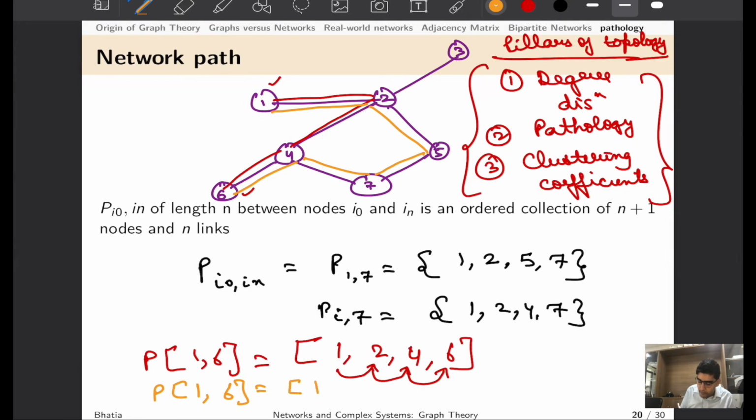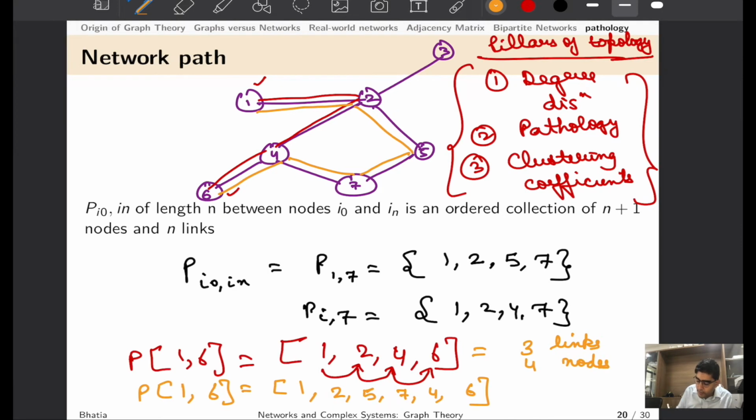So again, that would be another possibility for going from 1 to 6: 1 to 2, 2 to 5, 5 to 7, 7 to 4, and finally 4 to 6. You see that here we have to cross 3 links or edges, and 4 nodes came into our way. That's why we say that it's an ordered collection of n plus 1 nodes and n links.